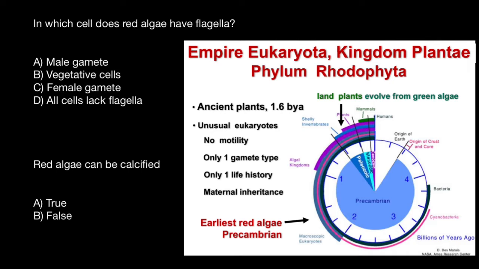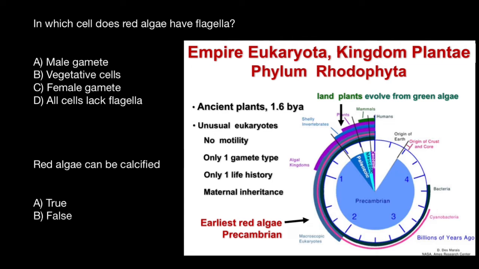In red algae we can find only one life history, which is sporic meiosis. Compare with, for example, green algae, where we can find gametic meiosis, sporic meiosis, and zygotic meiosis. Also, it is interesting that in red algae we can find only oogamy. That means that one gamete, which is the female gamete, is going to be very large and not motile, and the male gamete is going to be very small and also not motile. So no motility of the gametes, and that means that gametes don't have flagella in red algae.